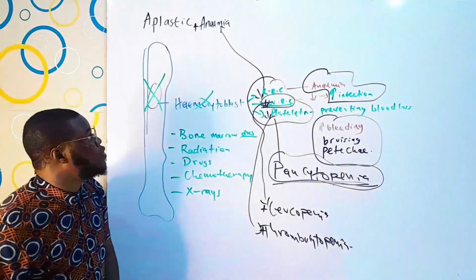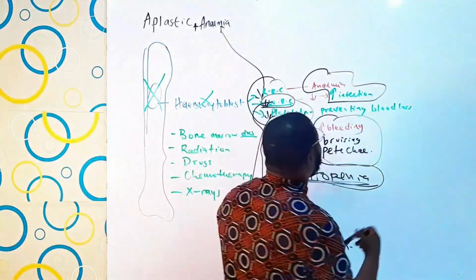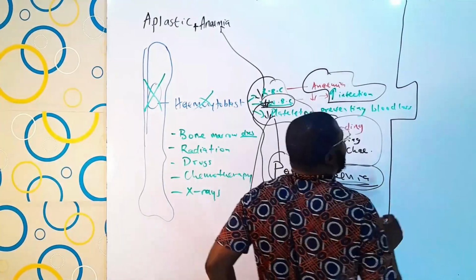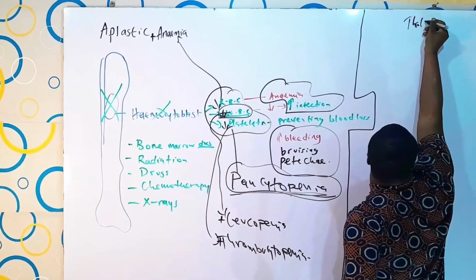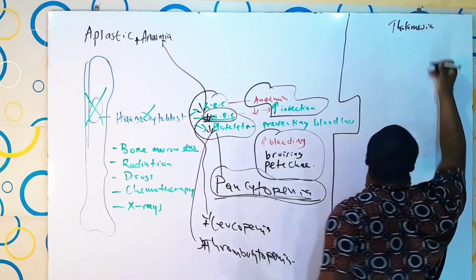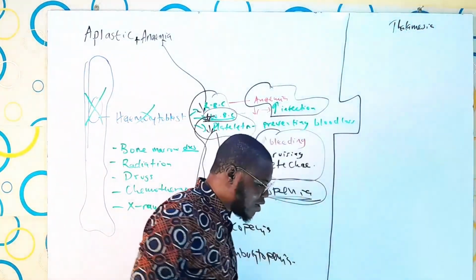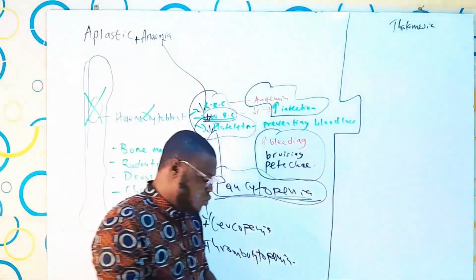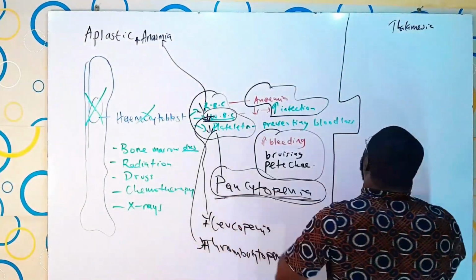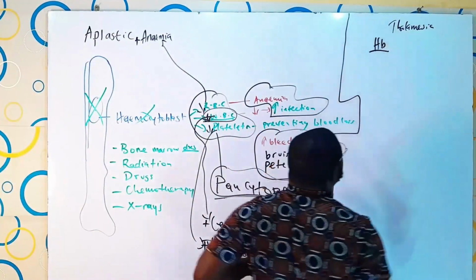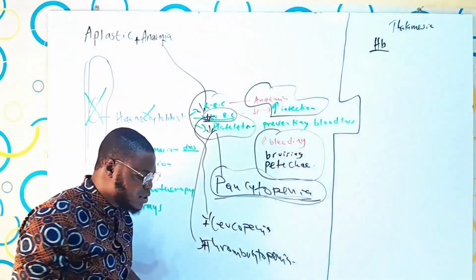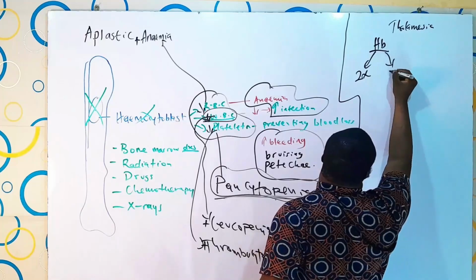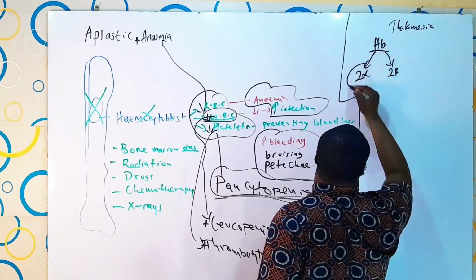So let's quickly end this video with thalassaemia. Now, thalassaemia is actually not so common. It only affects a certain breed that I've forgotten actually. The point is, thalassaemia has two types. But before that, on normal hemoglobin, we have 2 alpha and 2 beta chains. These are actually the normal chains.